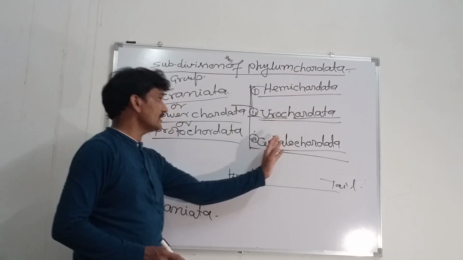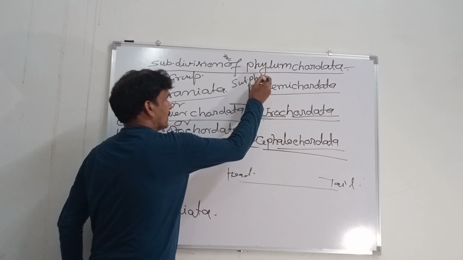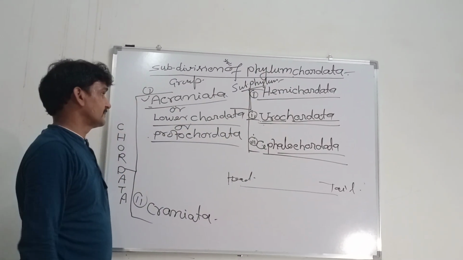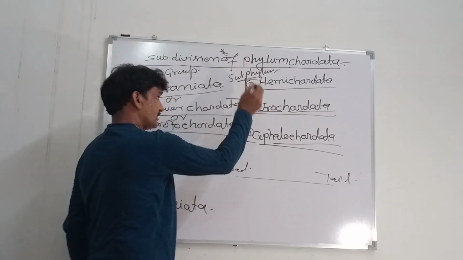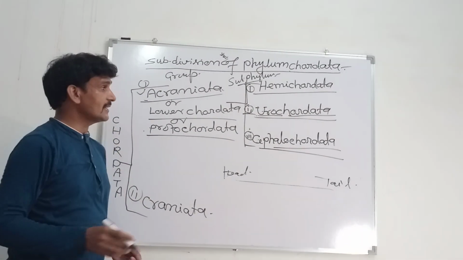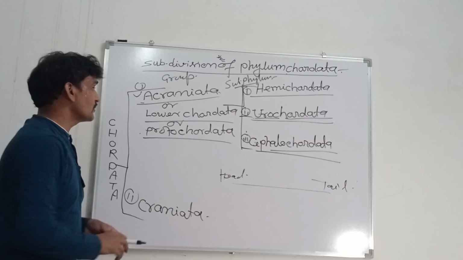So these are three subphylum: Hemichordata, Urochordata and Cephalochordata, collectively referred to as protochordates.